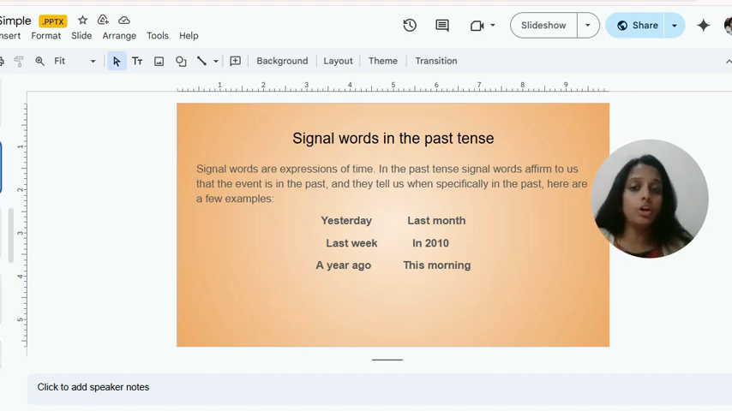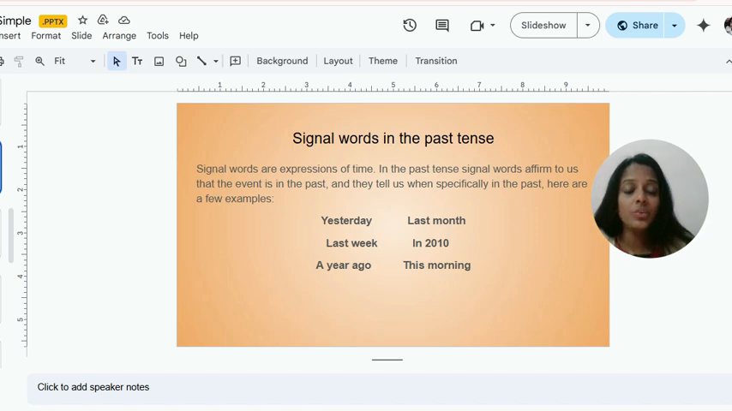These signal words are expressions of time. Past tense signal words give us an affirmation that the event is in the past, and they tell us when specifically in the past. So using these clue words, you will be able to identify them.